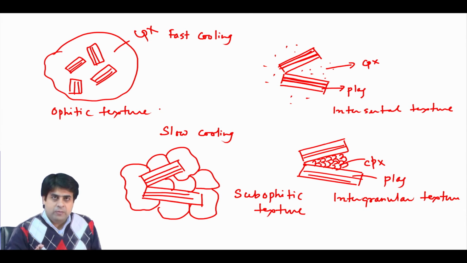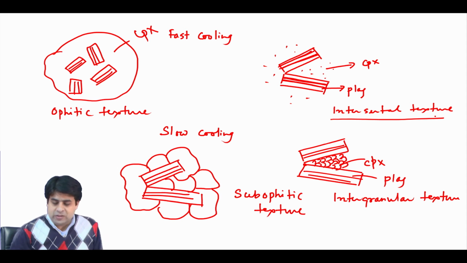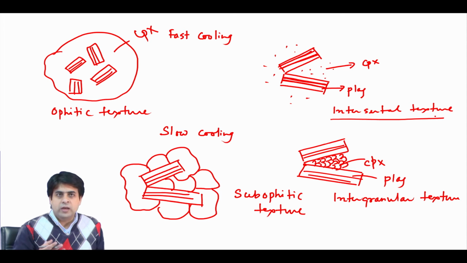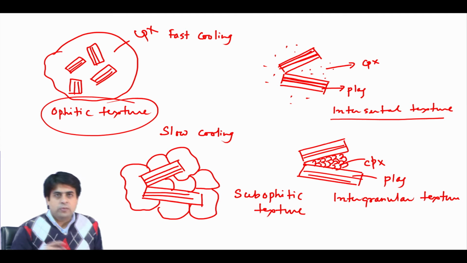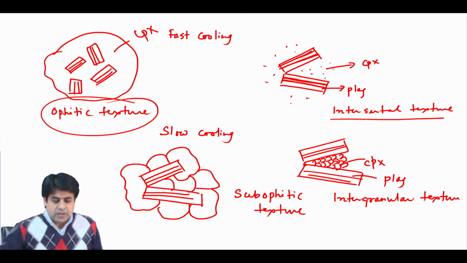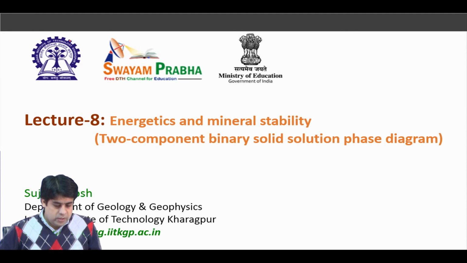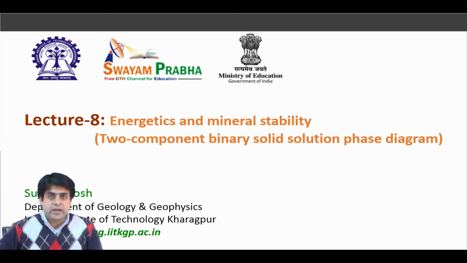So a volcanic rock will have a porphyritic texture, whereas when you have very slow cooling, in the case of a plutonic rock you have an ophitic texture. From this you can understand the environment of your magma. So this is about the phase diagram in the eutectic system.